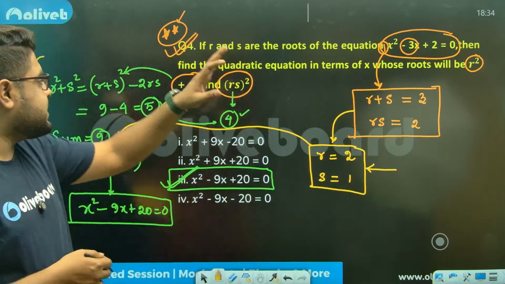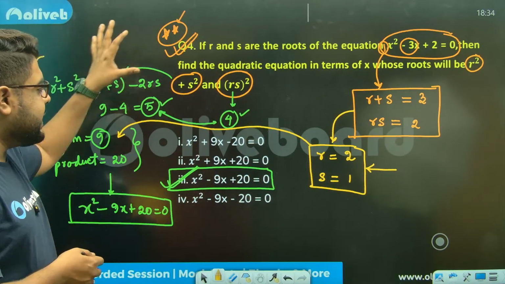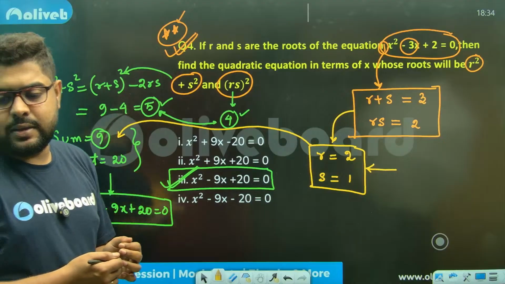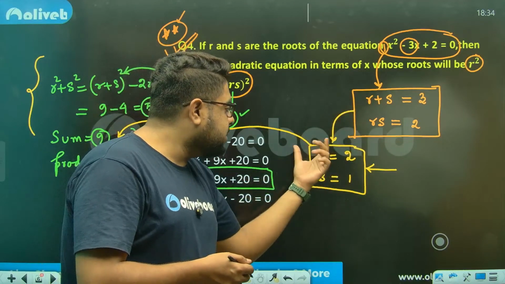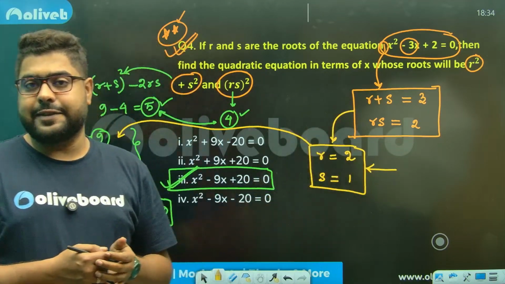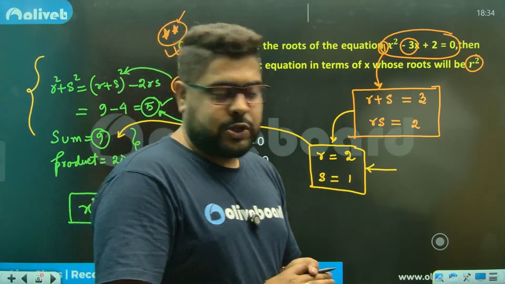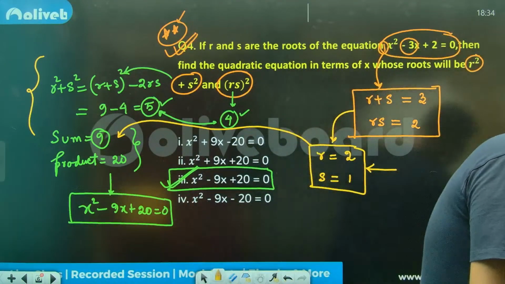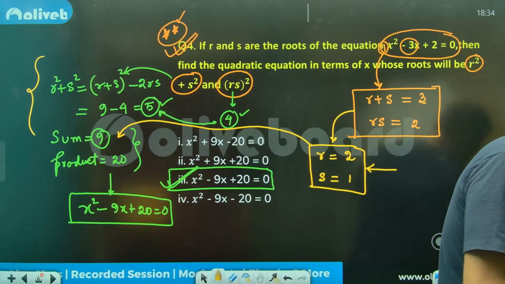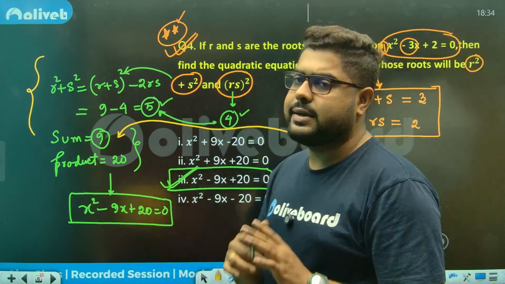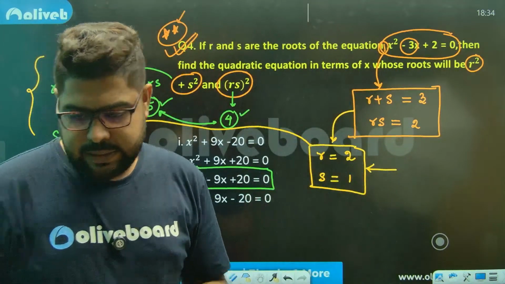In that case, this is the traditional way, and you must go with this way. You cannot really depend on finding the value of R and S individually. That also can happen definitely. So understand both things together. Understand this from both angles. That's very important. Perfect, sir.